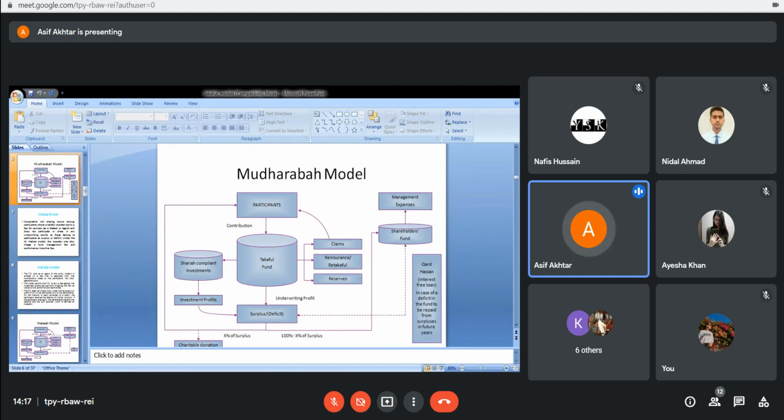The fund is created that needs to be invested into Sharia compliant investment opportunities. Profit is generated. The fund is utilized for the settlement of claims, reinsurance, and reserves, right? A fund is created with the help of shareholders, and the management expenses are being given. But the only point of difference here is that there is no need to pay any fee to the operator.